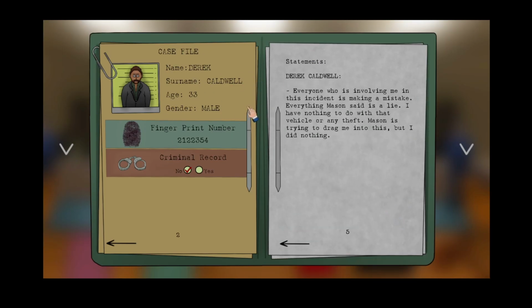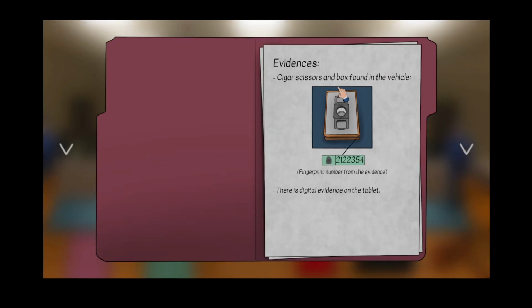Oh, and now this is Derek Caldwell. Everyone who is involving me in this incident is making a mistake. Everything Mason said is a lie. I have nothing to do with that vehicle or any theft. Mason is trying to drag me into this, but I did nothing.